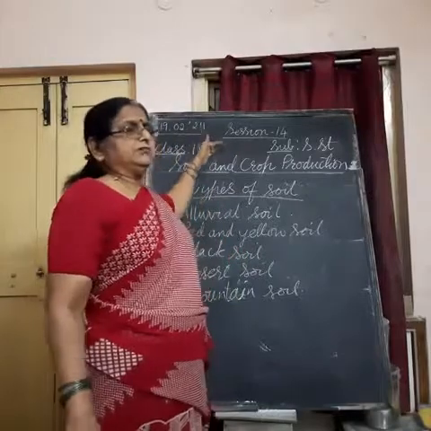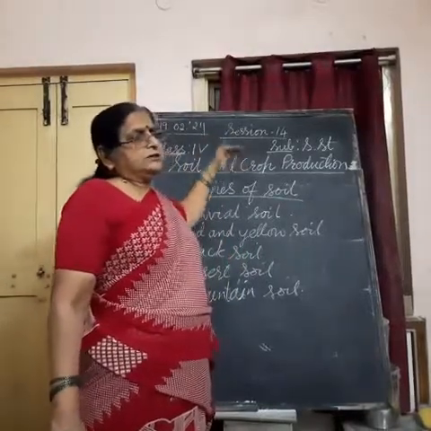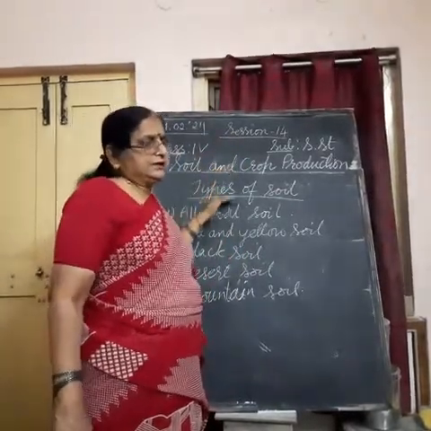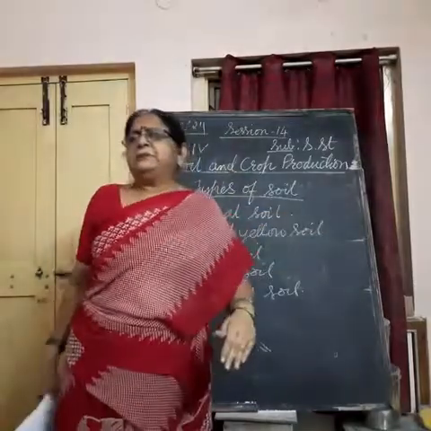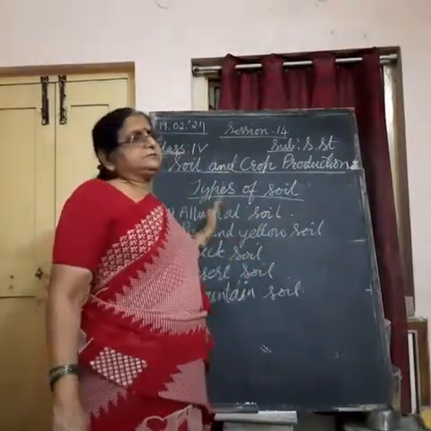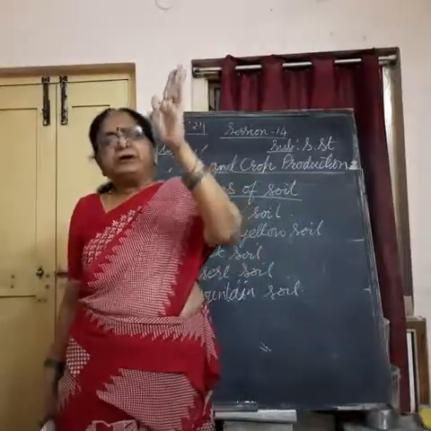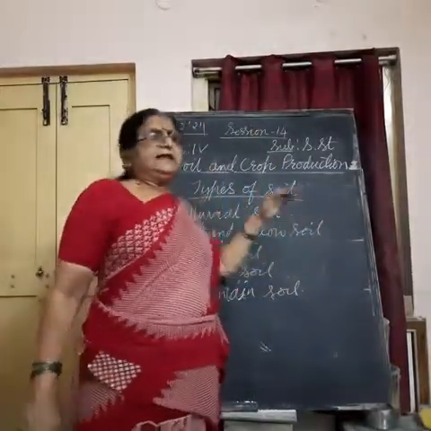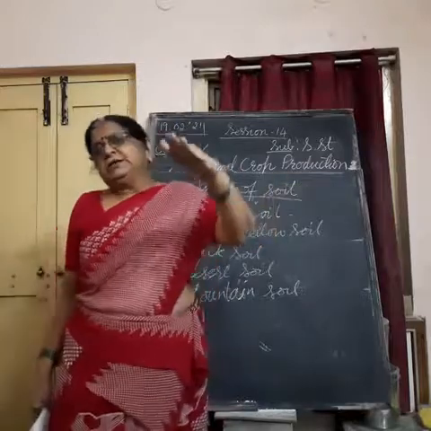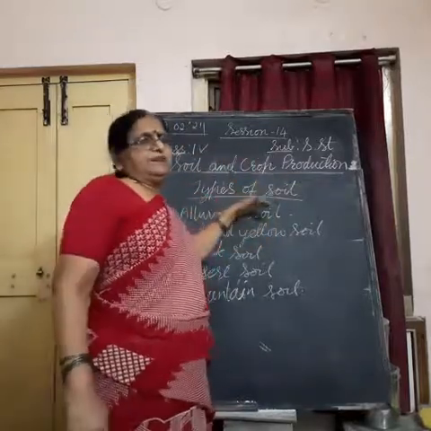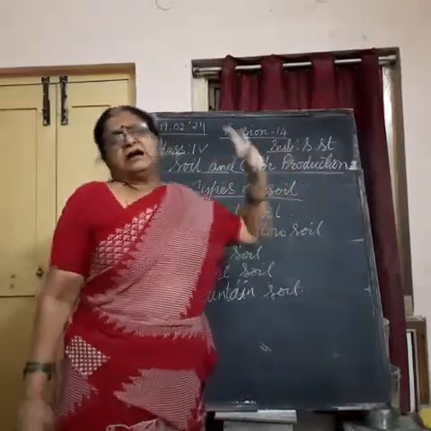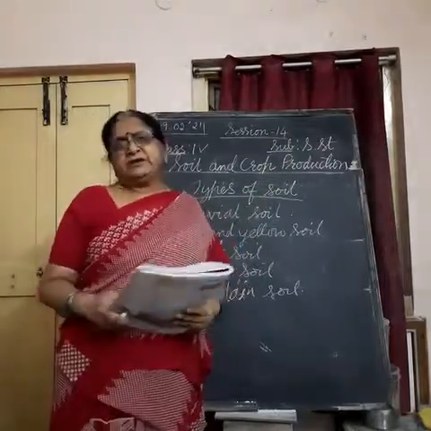Most of the rivers take birth in the Himalayan mountains and flow through the northern plains. When they reach the plains, the speed of their flow becomes slow. That's why they deposit the silt, or alluvium as we call it, in these areas and make the plains very fertile.